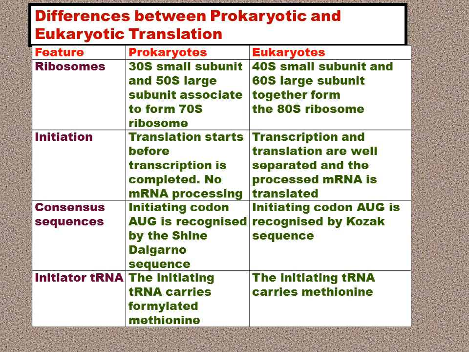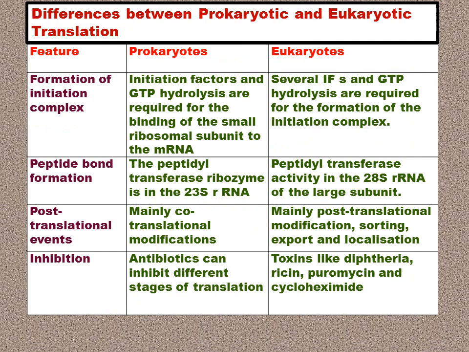Then the initiator tRNA carries the formylated methionine. So the methionine is formylated in the case of the first tRNA which enters the peptidyl site in prokaryotes, whereas the initiating tRNA carries simple methionine in eukaryotes. The formation of the initiation complex: the initiation factors and GTP hydrolysis are required for binding of the small ribosomal unit to mRNA. Several initiation factors are required in eukaryotes, and GTP hydrolysis is required for the formation of the initiation complex.